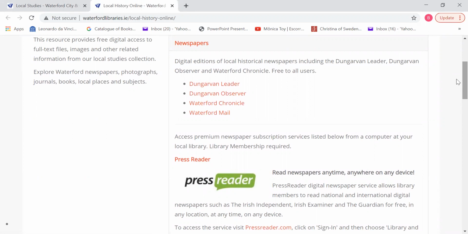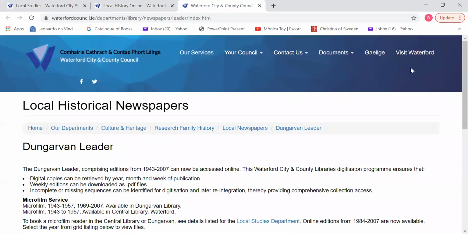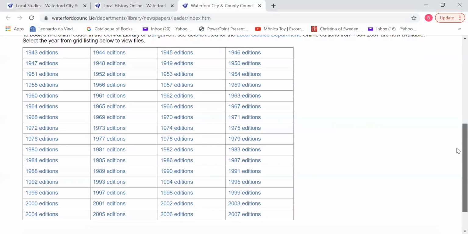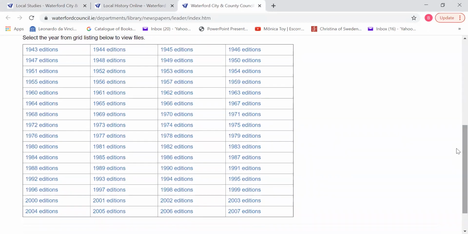So we have Dungarvan Leader, Dungarvan Observer, and Waterford Chronicle, and they are free to all users to have a look. So I'll just open the Dungarvan Leader just to give you an idea as to what you can expect to see. So we have editions here from 1943 up until 2007.